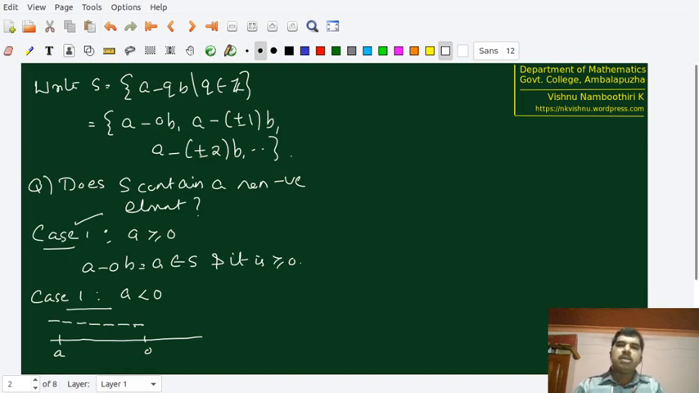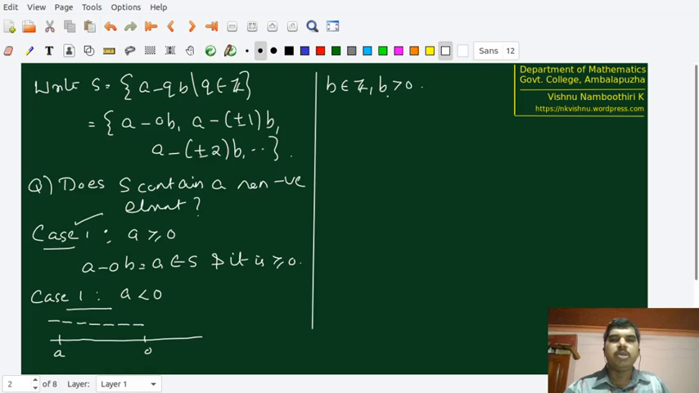Before that, let me draw this line. The minimum size of B, what is B? B belongs to Z and B is greater than 0. Therefore, B is greater than or equal to 1. The minimum size of B is therefore 1. So if we are taking B steps and if we have to cross minus A, for example, suppose that A is minus 15, assume that B is the least possible thing, that is 1 itself. Therefore, if you take 15 steps, we will be definitely crossing this A.